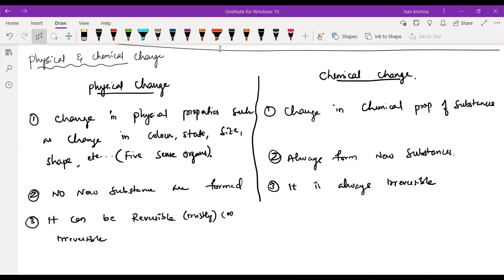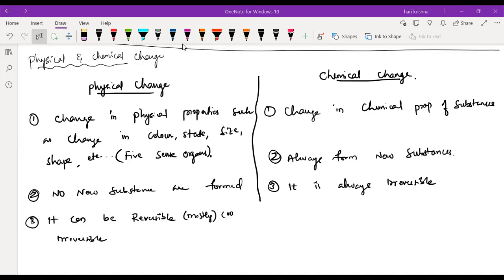What will you get? We'll be getting ash. But with the help of the ash, can you make the paper again? No, sir. So what is this change? Irreversible, sir. It cannot be formed or used again, so we'll call it irreversible. Okay, now it is clear what is irreversible and what is reversible.